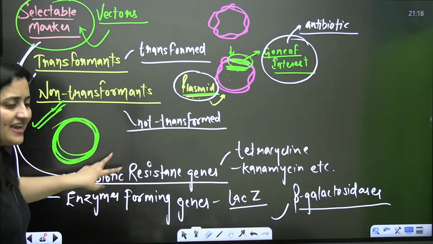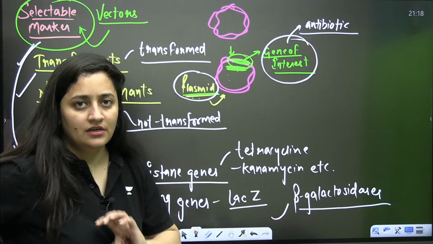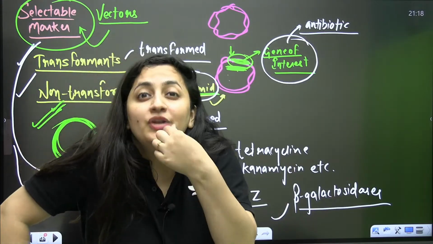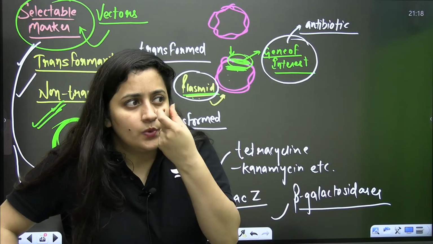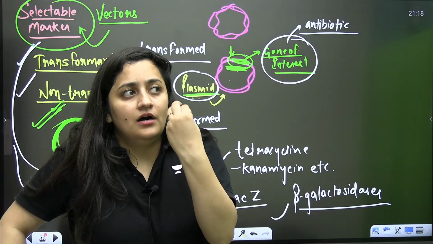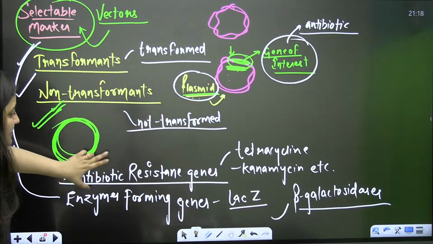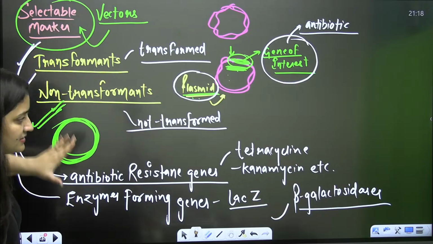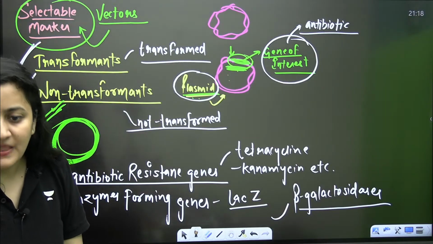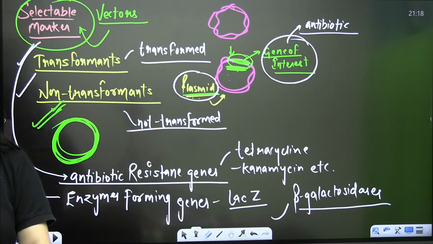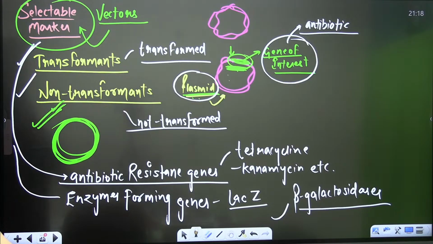Such genes and proteins which give a unique property to the plasmid, a property with which we can distinguish, such genes and enzymes are considered as the selectable markers. Clear? Yes or no? I'll explain with the help of an example also, but tell me, is that clear? Sure?